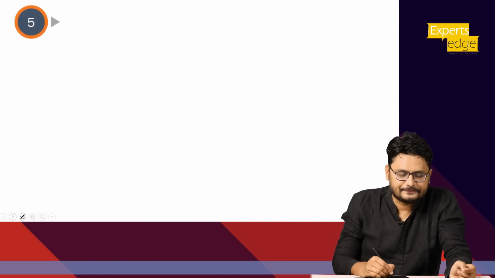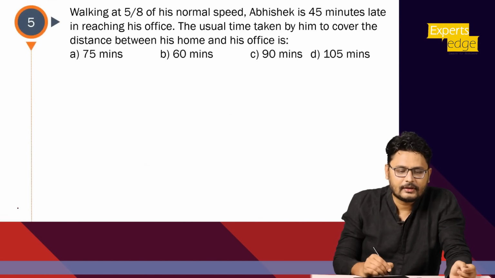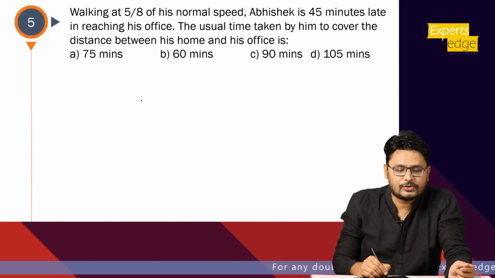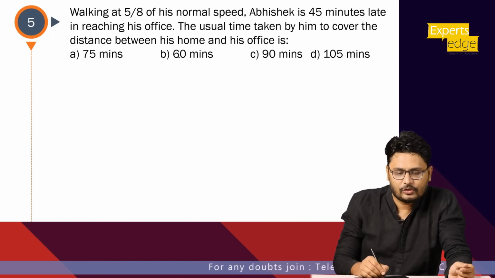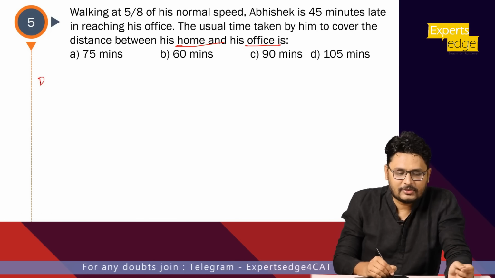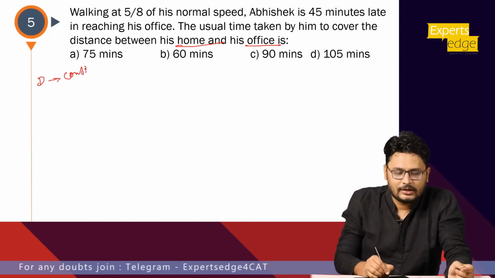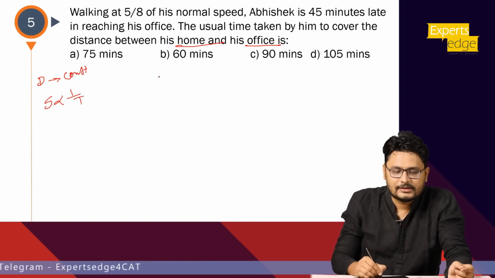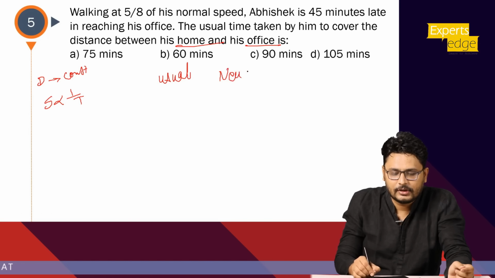Question number 5. Walking at 5/8 of its normal speed, Abhishek is 45 minutes late to reaching his office, right? What is the usual time taken between home to office? So home to office means the distance is constant. So again, I'm writing here distance is constant. That means speed is inversely proportional to time. Let's say this is a usual scenario or a normal scenario, and let's say this is a new scenario.